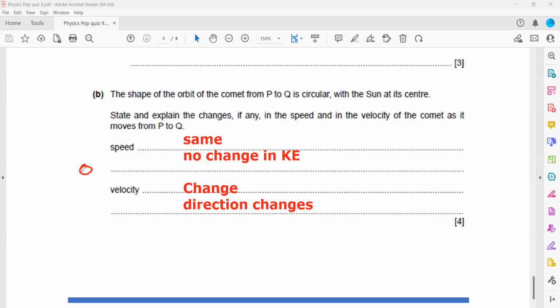Like, if the comet was moving at a speed of 10 meters per second, and at this position also it has a speed of 10 meters per second, so speed does not change. But what happened to velocity? It changes because the direction is different. So if the direction changes, there will be a change in velocity.